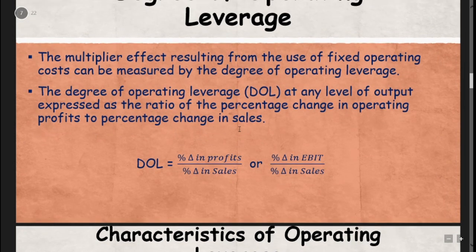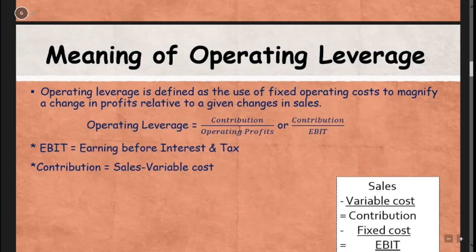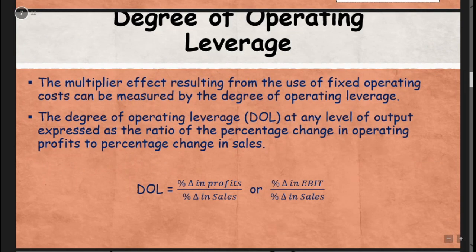So see the degree of operating leverage. As we already said, degree of operating leverage. Why is the degree of operating leverage formula a little bit different? See the formula of operating leverage, that is contribution divided by EBIT. The EBIT is in the denominator. But while calculating the degree of operating leverage, the percentage change in EBIT is in the numerator.